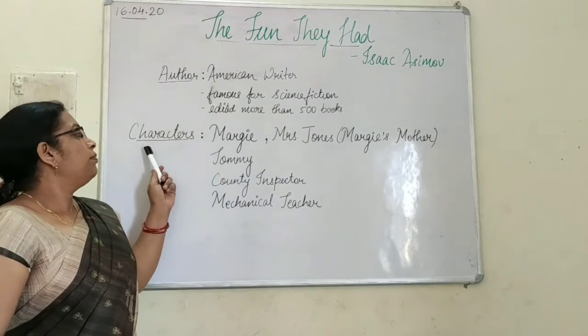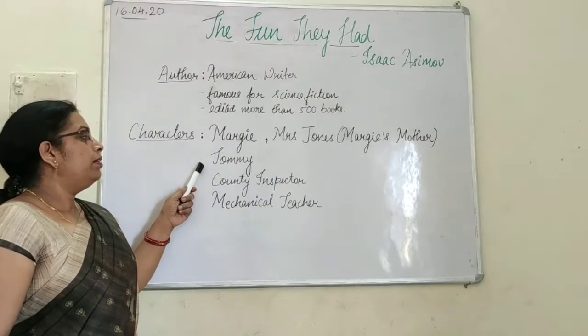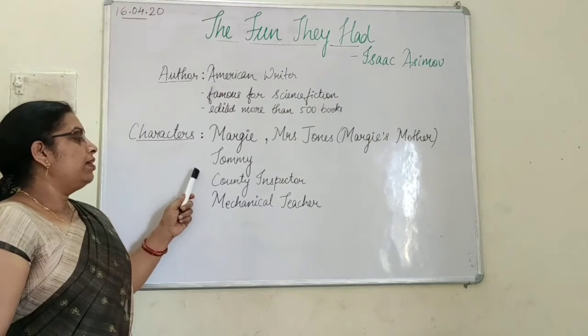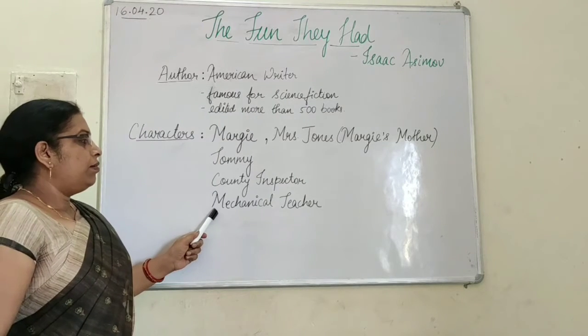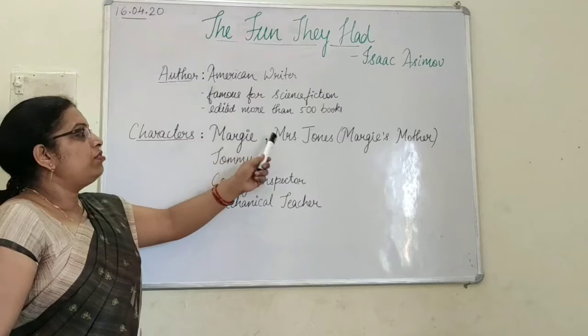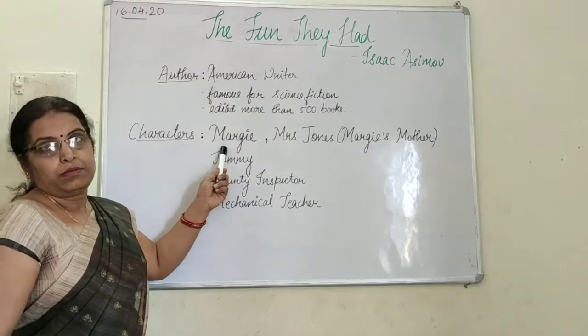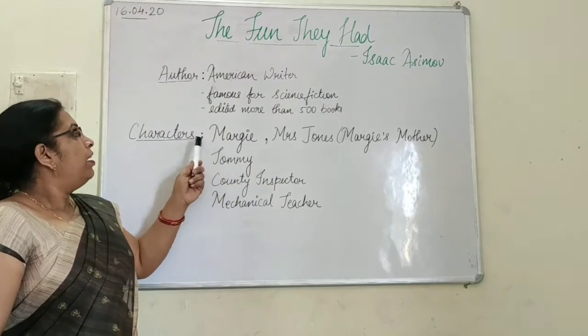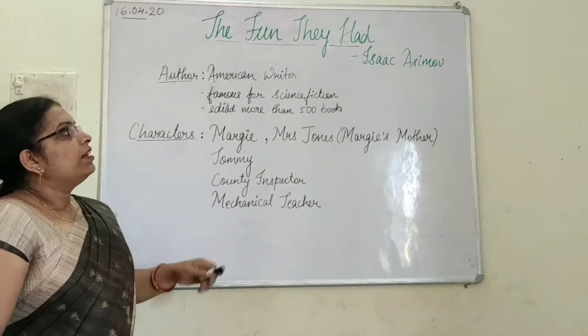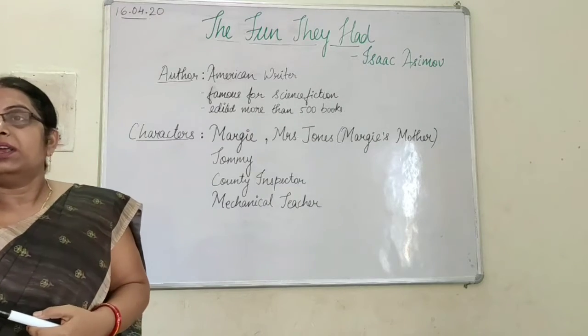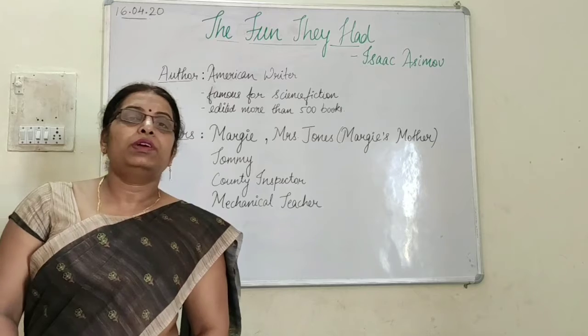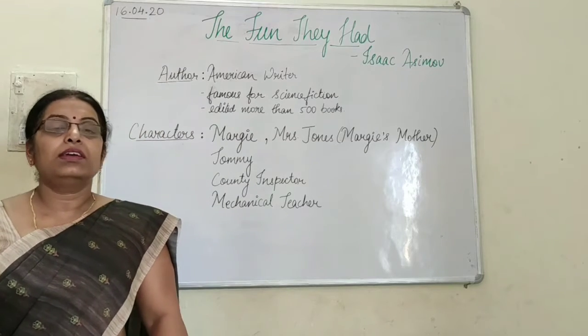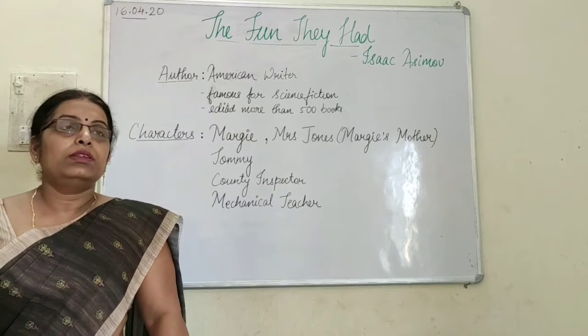In this chapter, the main characters are Margie, Tommy, Margie's cousin, the county inspector and the mechanical teacher, and Mrs. Jones is Margie's mother. Okay? In this chapter, we are going to study about education. What was the pattern of education in the past, in the present, and what will be in the future?